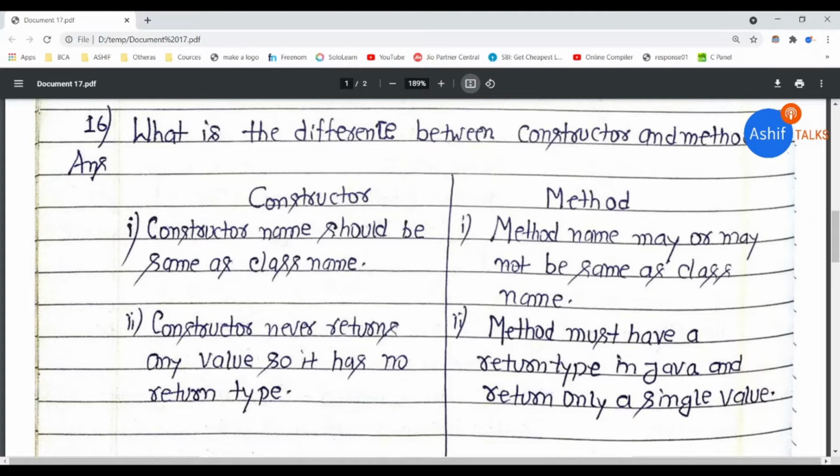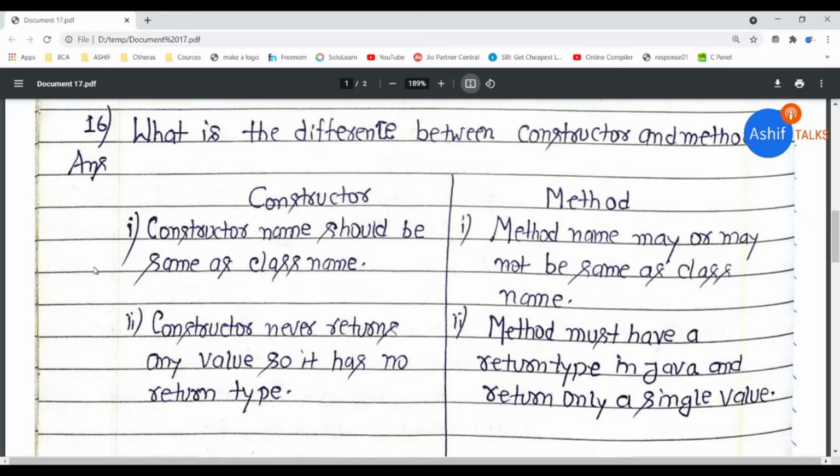Hello, this is Asif, and today I will discuss the difference between constructor and method. So, what is a constructor? A constructor is a special type of method which is used to initialize the object, and a method is a block of code which performs a specific task.